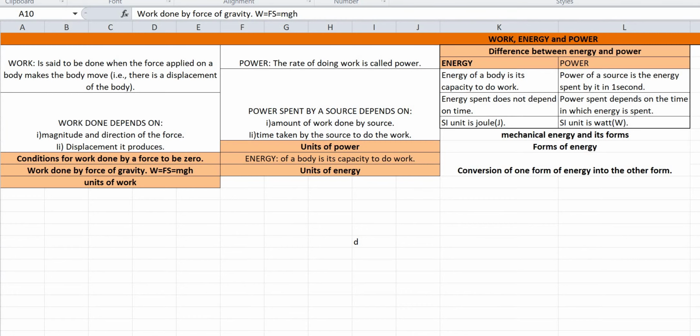And now the difference between energy and power. Energy of a body is its capacity to do work. Power of a source is the energy spent by it in 1 second. Energy spent does not depend on time. Power spent depends on time. The SI unit of energy is joule. The SI unit of power is watt.